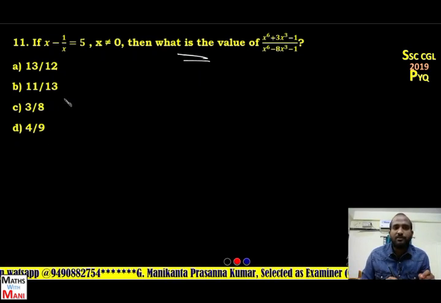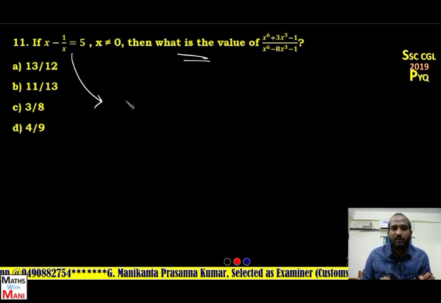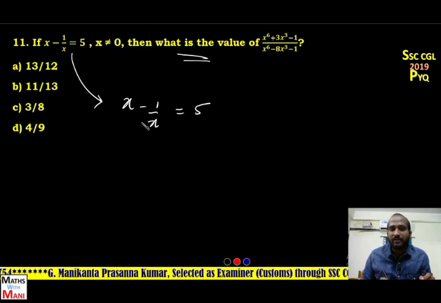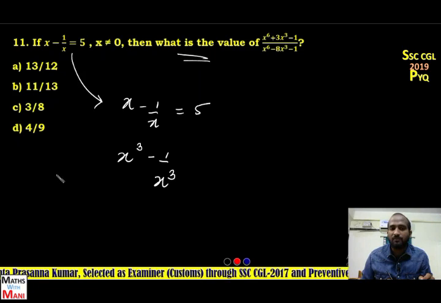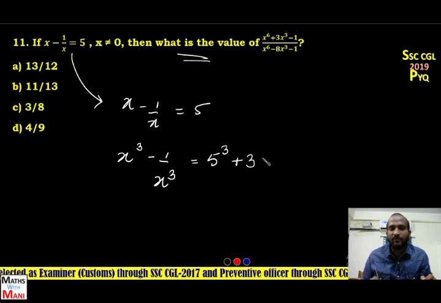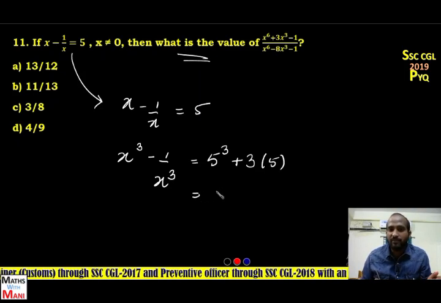If you observe clearly here, what is the value given? x minus 1 by x, which is given as 5. From this value, I can easily find out the value of x cube minus 1 by x cube. So what is that value? a cube plus 3a, that is 5 cube plus 3 into 5, that means 125 plus 15, that means 140.